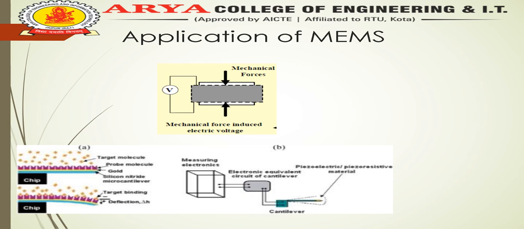In this way we can detect low energy bioparticles. We can also detect disease particles by these probes or cantilever designs.